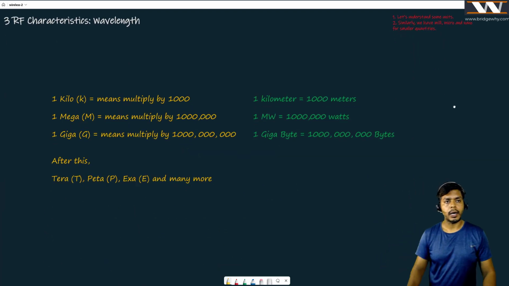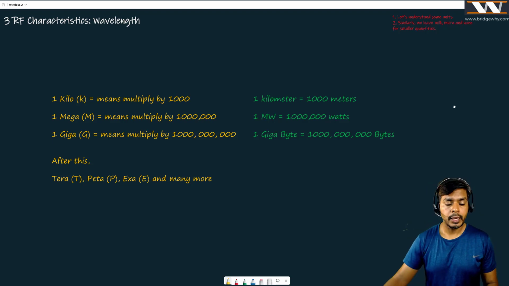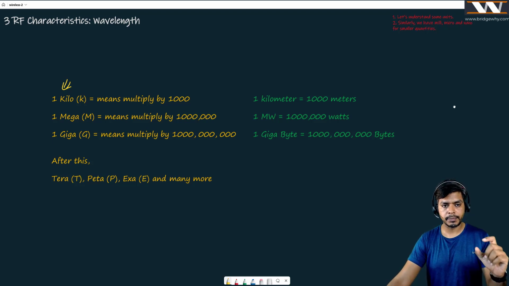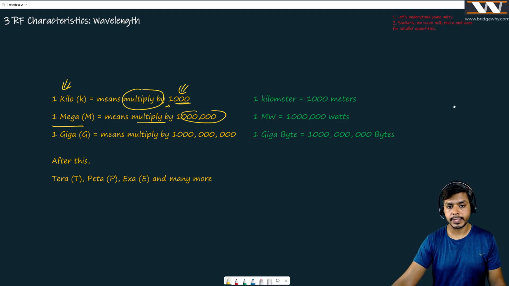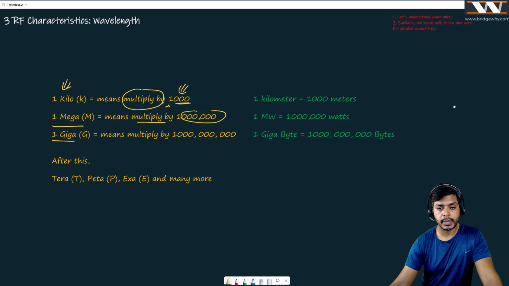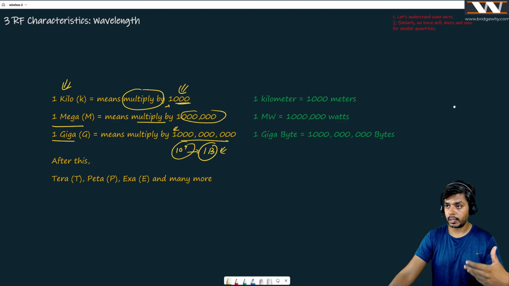If we talk about RF characteristics, and we are still talking about the wavelength. So right now, if I talk about kilo, the kilo, if something comes to your mind, then it means multiply by 1000, means three zeros after one, right? If I talk about mega, it means multiply by six zeros after one, right? It means 10 lakhs, you can say. If we talk about 1 giga, it means multiply by 9 zeros after 1, 10 to the power 9. Interesting, right? And by the way, 10 to the power 9 in English counting is 1 billion. Okay, giga is billion.